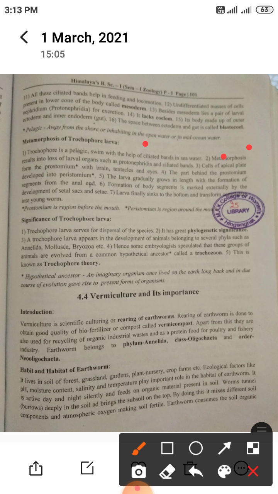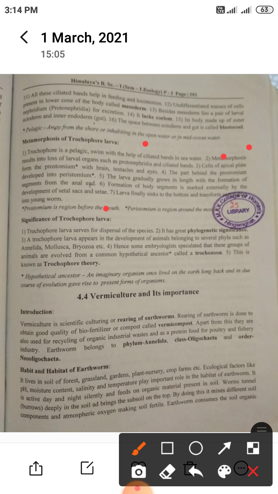In the starting phase of the Trochophore larva, there is an absence of segments. Formation of body segments is marked externally by the development of setae. The larva finally sinks to the bottom and transforms into the young form.